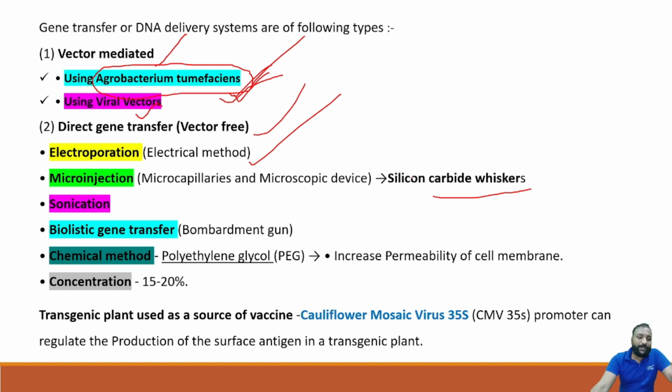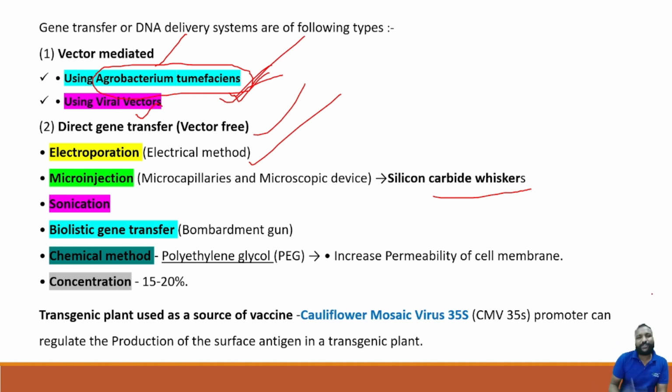And the chemical method, using polyethylene glycol, PEG, increases the permeability of the cell membrane, so that we can incorporate the gene. A concentration of about 15 to 20% of PEG is enough to increase the permeability of the cell membrane. Thereby direct gene transfer can be done. Okay, so this is about transgenic plants.